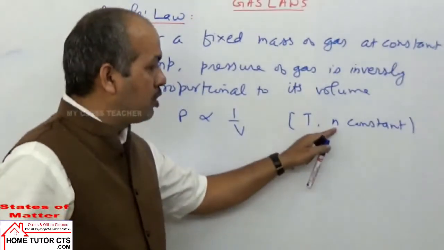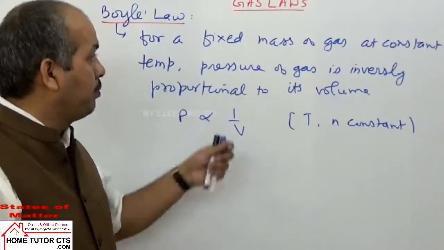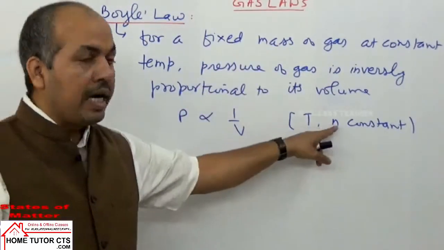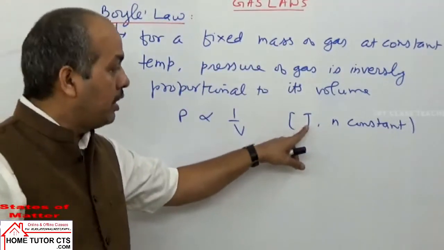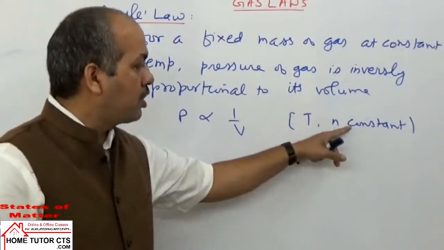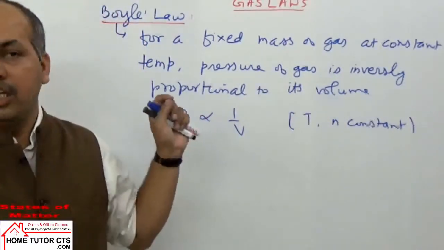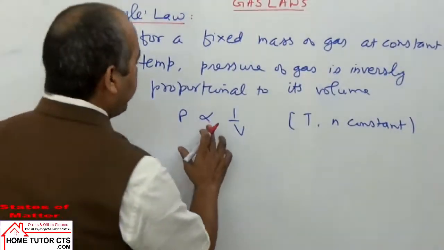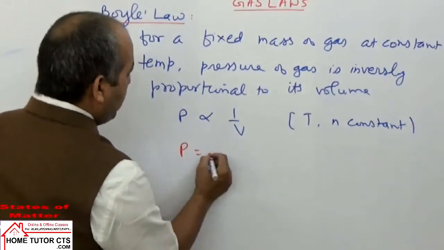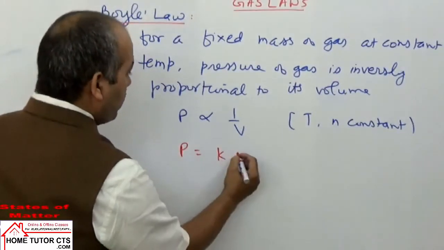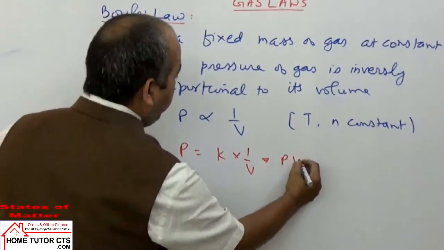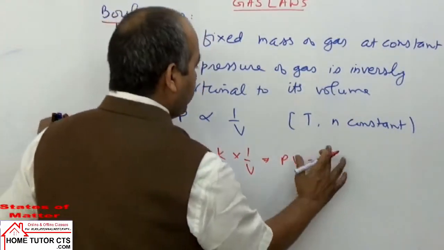When the number of moles, that is the amount of gas, is constant. If the mass of the gas is fixed, that means the number of moles is also fixed. Temperature is constant. In such a condition, for a gas, pressure is inversely proportional to volume. Or I can write P is equal to K, constant of proportionality, into 1 by V, or we can write here PV is constant,